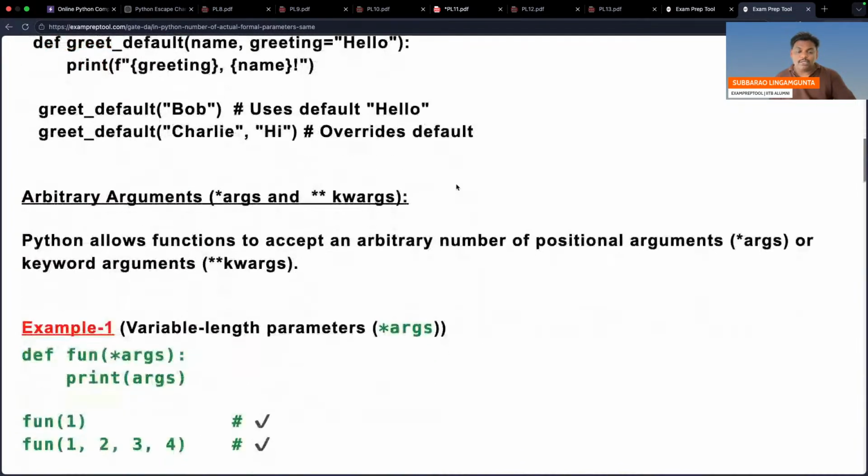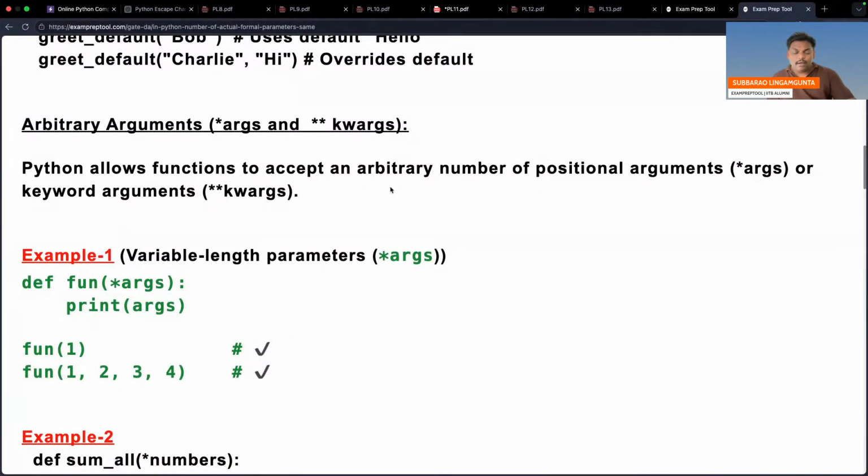Now can you observe? One more important thing is coming. Can you observe here? Arbitrary arguments. With the help of this example, I will try to explain. Everyone observe here. It's a very interesting problem.